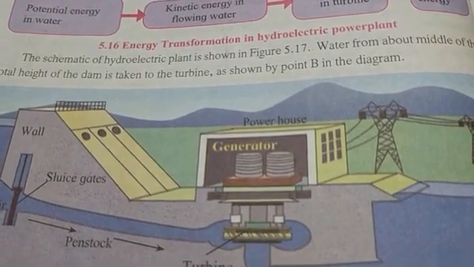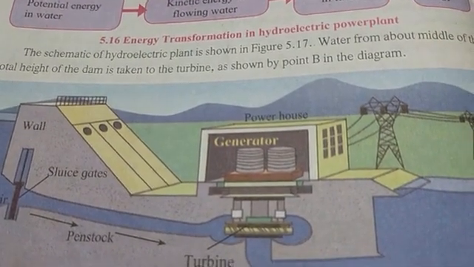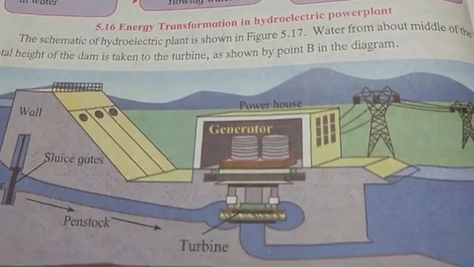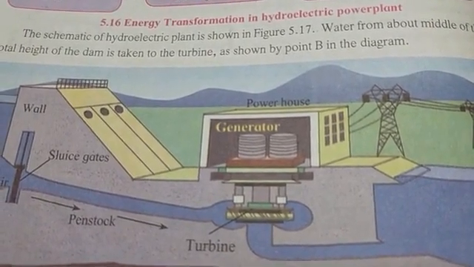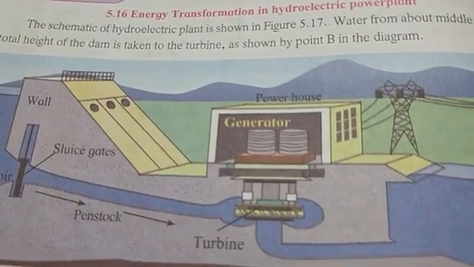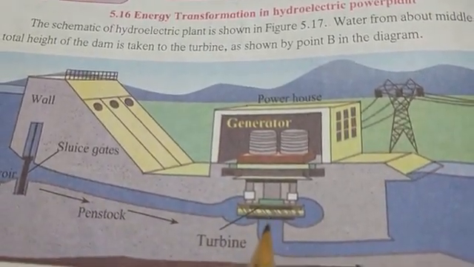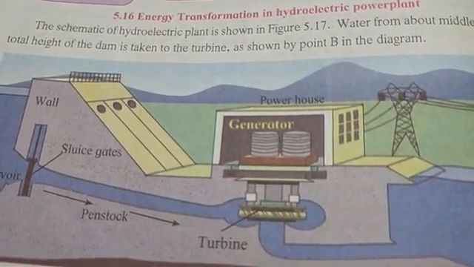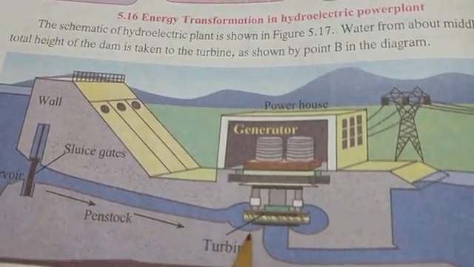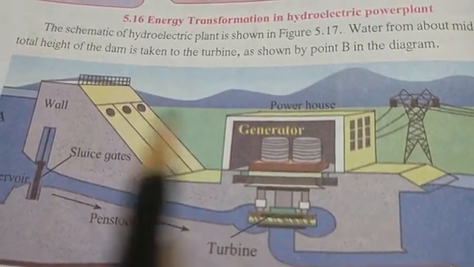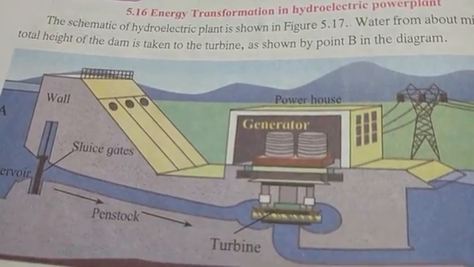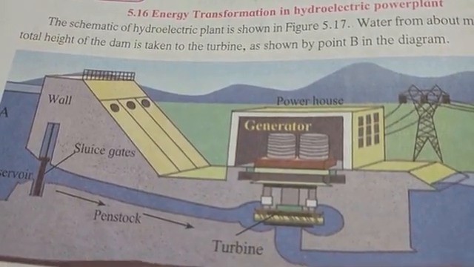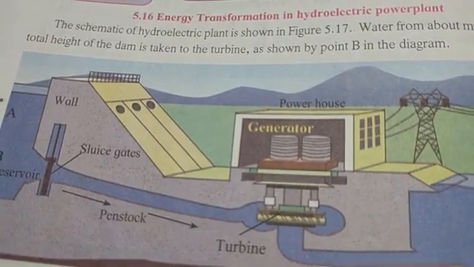When the wind strikes the blades of the turbine, the blades rotate. These are the blades. So when the wind strikes the blades, these blades rotate. The rotating blade drives the turbine and the turbine in turn drives the generator to produce electricity.